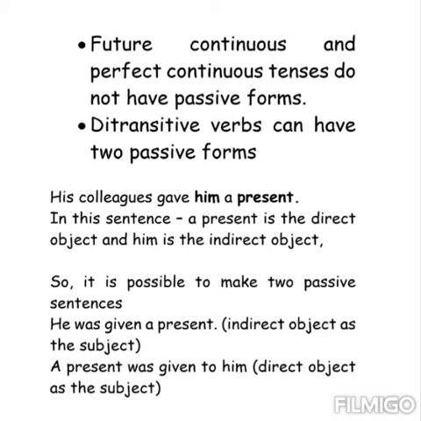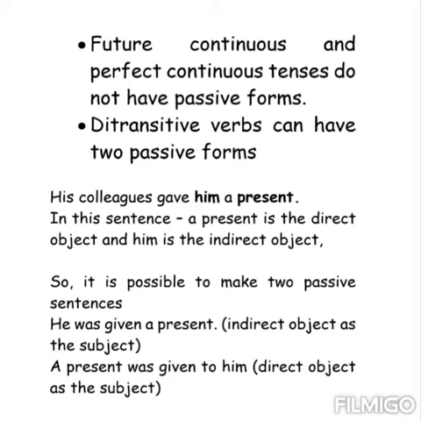And ditransitive verbs can have two passive forms. Children, these are verbs which have two objects, a direct object and an indirect object. Look at the sentence. His colleagues gave him a present. In this sentence, a present is the direct object and him is the indirect object.